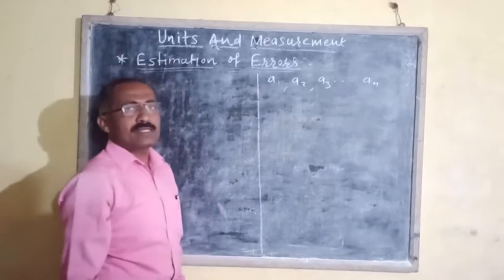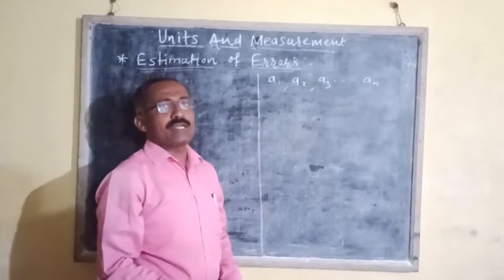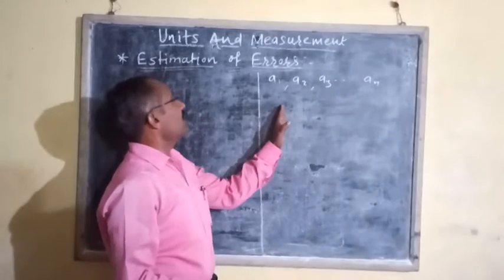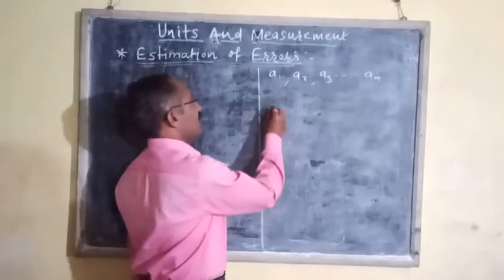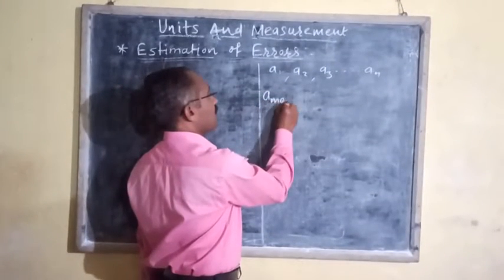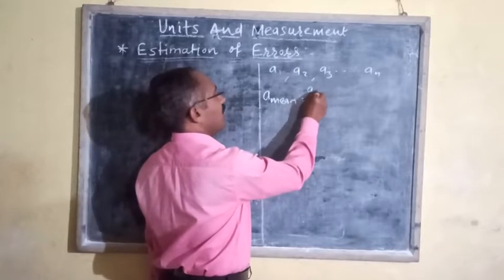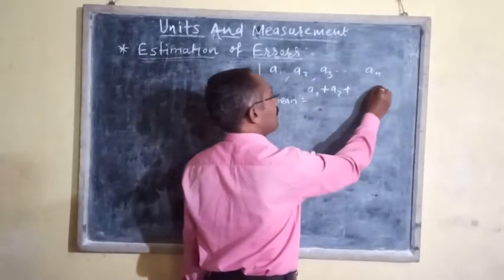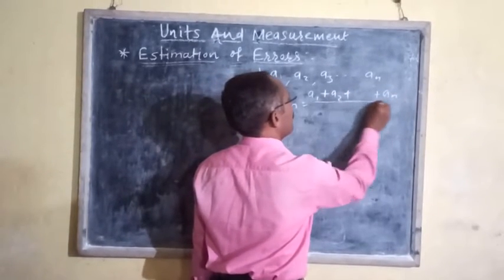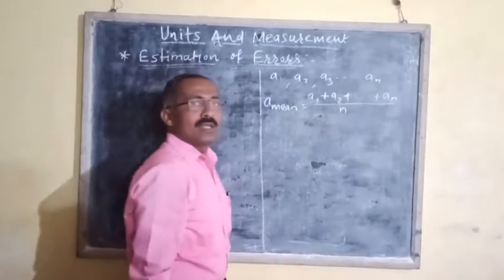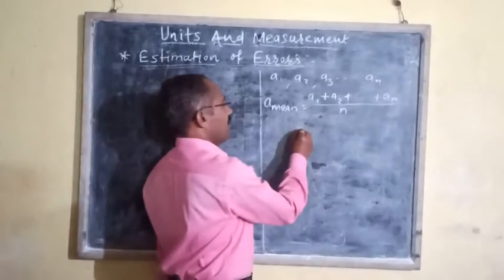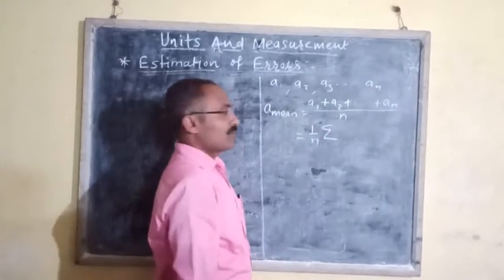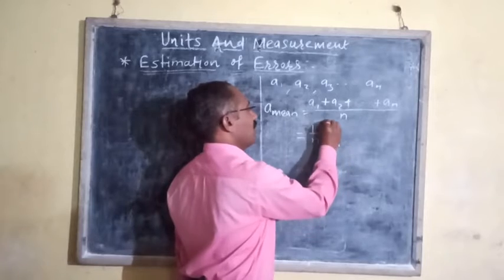Then the arithmetic mean of all the readings can be given by A mean is equal to A1 plus A2 plus A3 up to AN upon N, or this can be written as 1 upon N summation of I equal to 1 to N of AI.